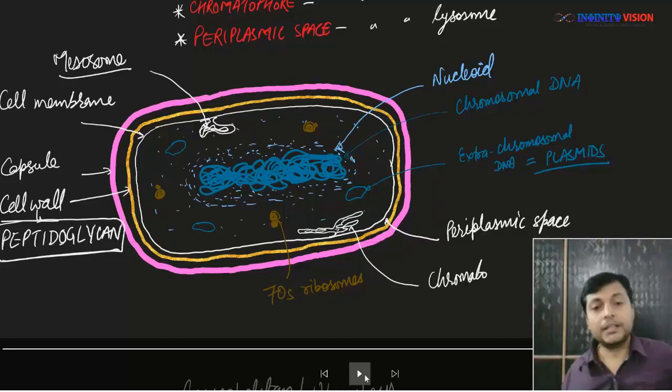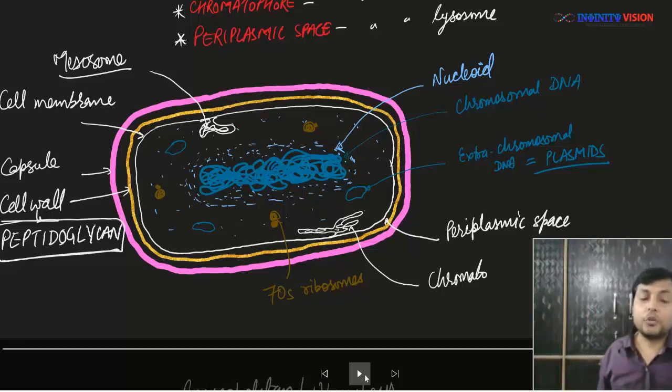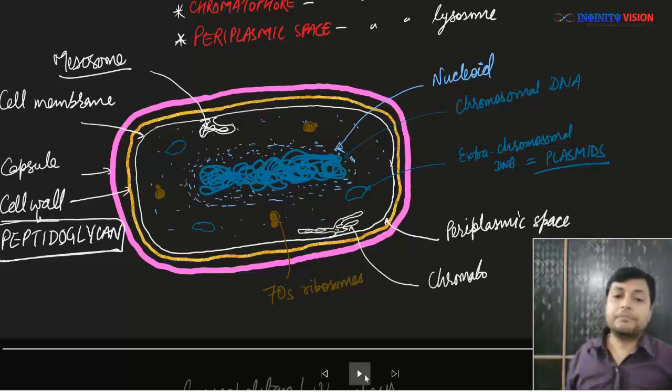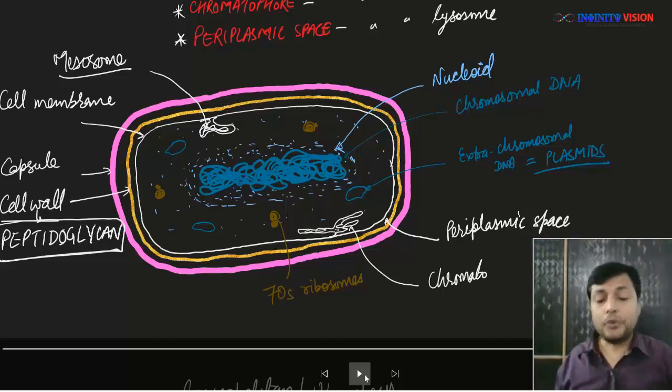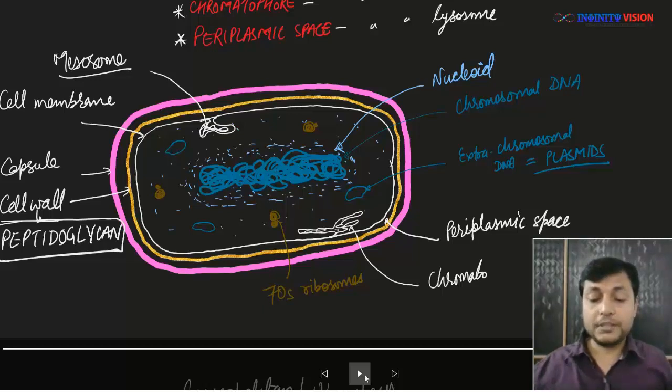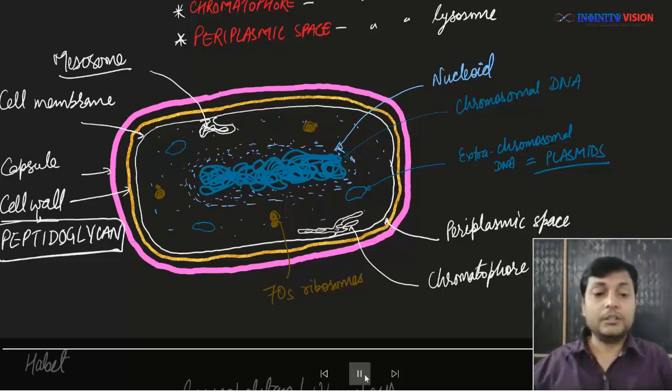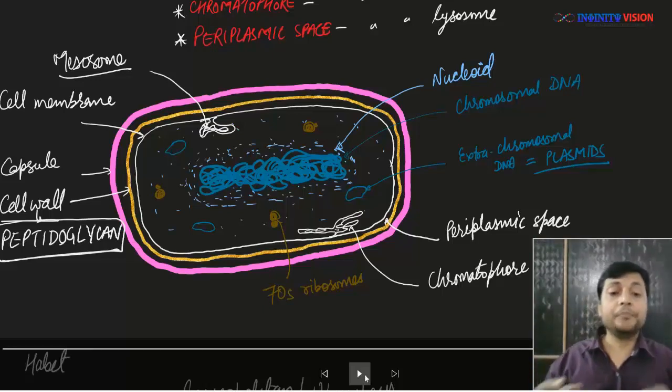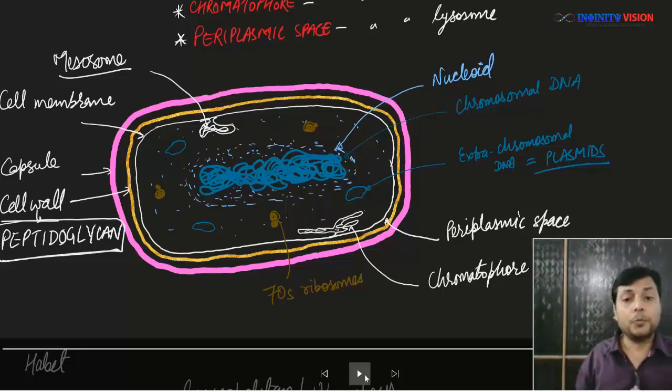Okay, great. Apart from that, we also see that at some places, the cell membrane again shows infolding towards the cytoplasmic side or the inner side to form chromatophores. Okay, now these chromatophores, as I said earlier, are analogous to chloroplast. Why?